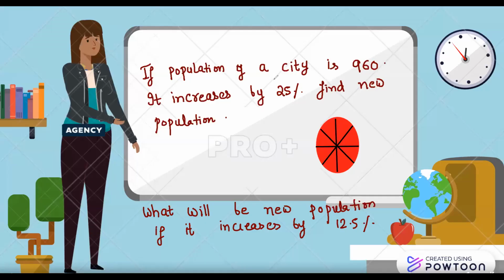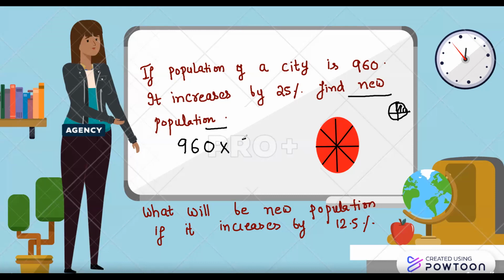So see this question: if the population of a city is 960, and it increases by 25%, find the new population. If you remember that 25% is 1/4, then it's very easy to understand. If it is increasing by 25%, that means it is increasing by 1/4.